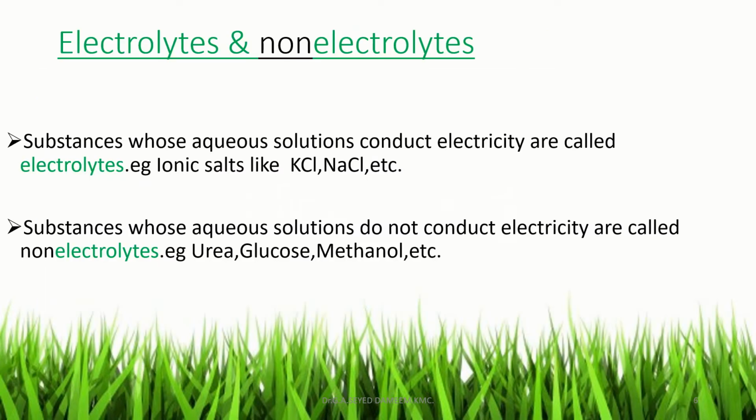Electrolytes and non-electrolytes. Electrolytes means substances whose aqueous solution conduct electricity. For example, ionic salts like KCl, NaCl, silver nitrate, etc. And substances whose aqueous solution do not conduct electricity are called non-electrolytes. For example, urea, glucose, methanol, etc.